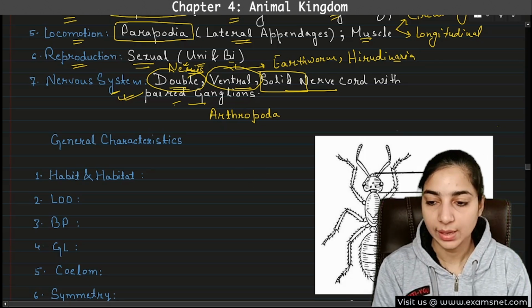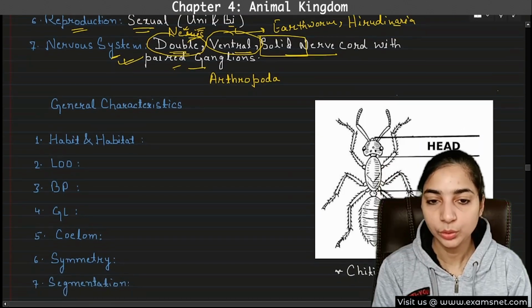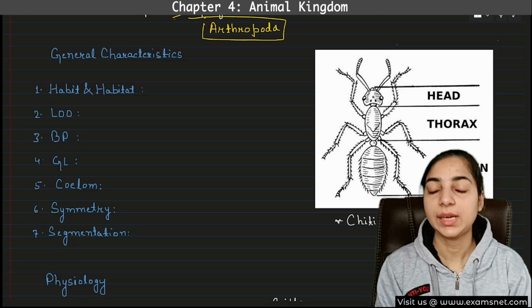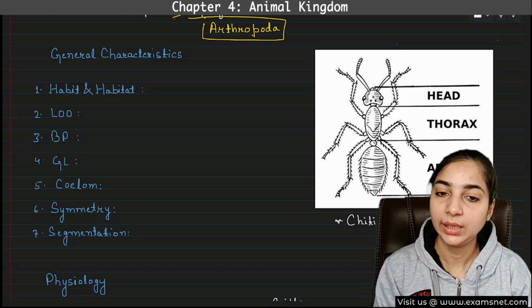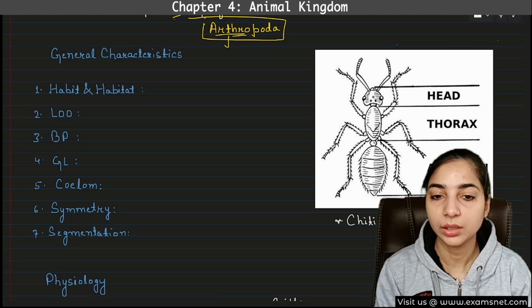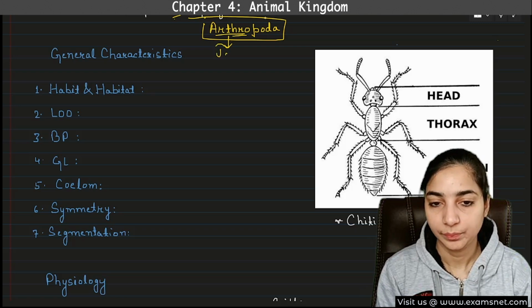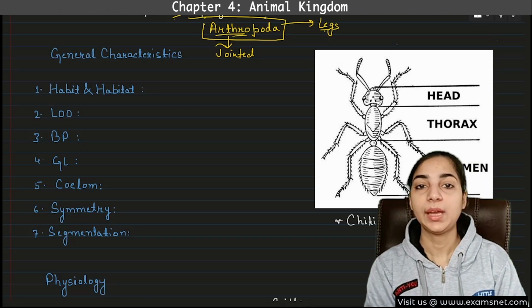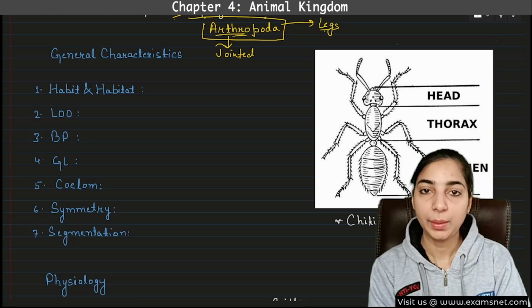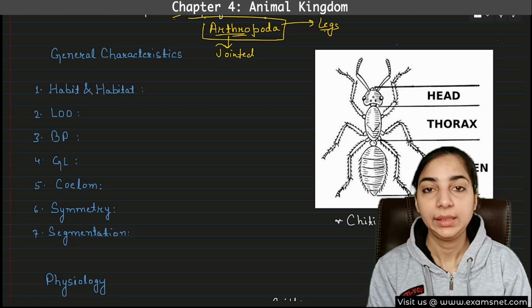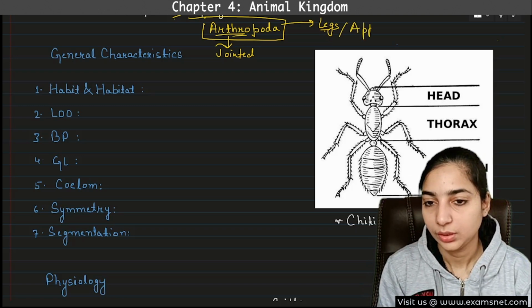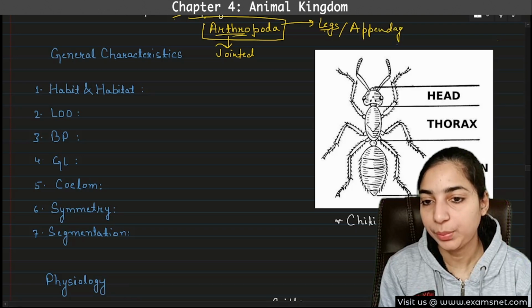I have already shown you the examples. Now we come to the next phylum, that is Arthropoda. Again, let's first analyze the name of the phylum. What is the name? Arthropoda. What is meant by arthro? Arthro means jointed, and poda means legs. So this phylum has jointed legs. All the members of this phylum will have jointed legs or jointed appendages.